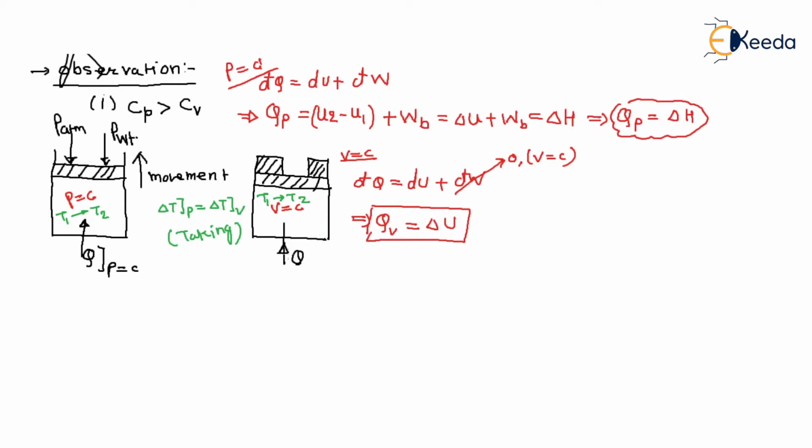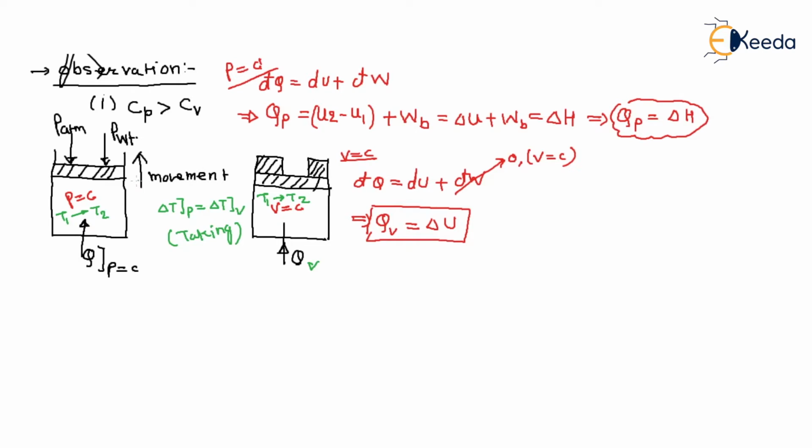But if you supply heat at constant volume, there is no boundary work, so the total heat supplied is converted into the total change in internal energy. So if you want the same change of temperature, we automatically have to supply more and more heat at constant pressure. Why?